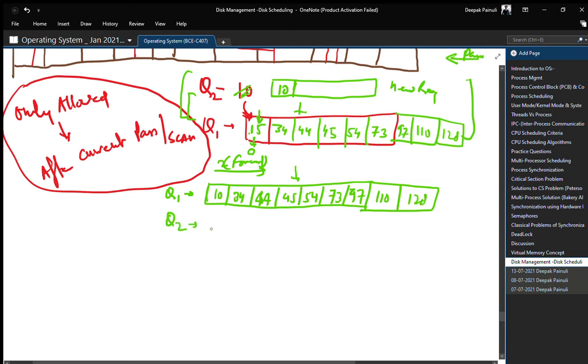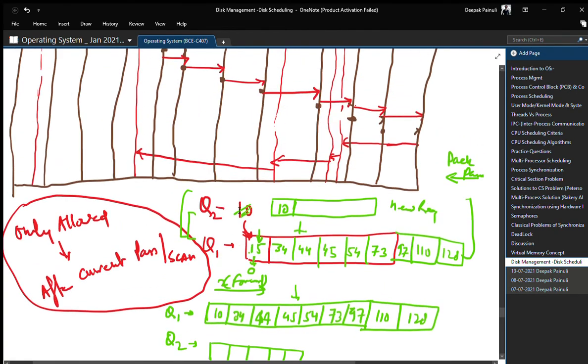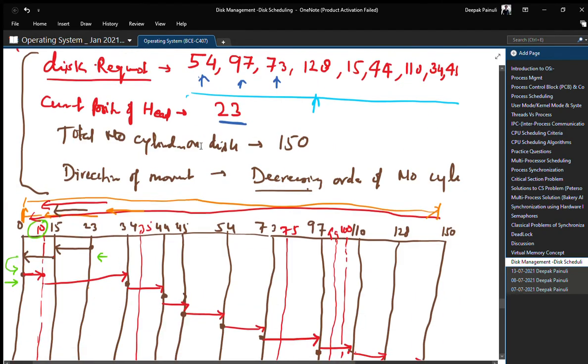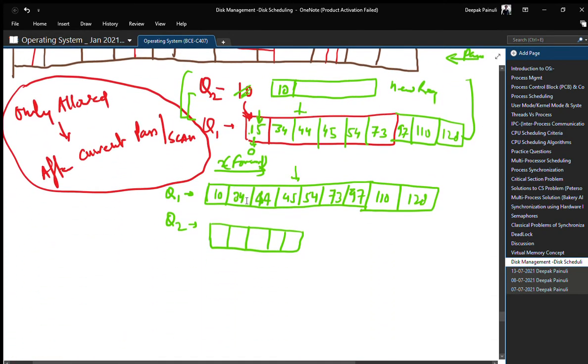Q2 is currently empty, because the request of 75 only arrives when the head is at 73, and the head has not yet moved to 73. That's why our queue is empty.